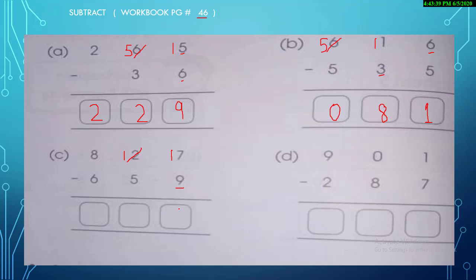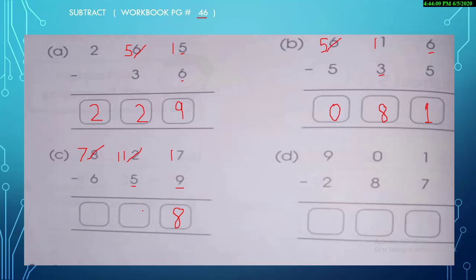Can you tell me quickly? Okay, the answer is 8. Yes. Okay, 1 minus 5. Is it possible? It's again more on the floor. So we are going to take help from the next door. That is 7, and it turns into 11.